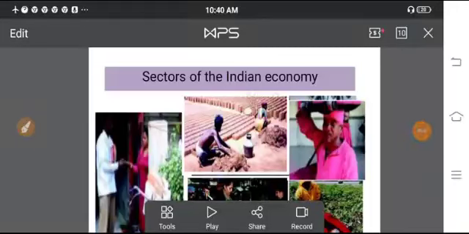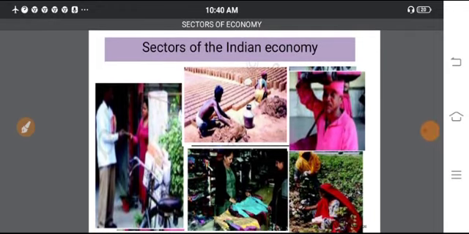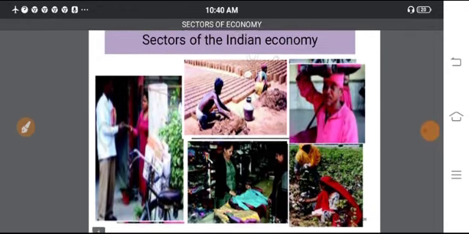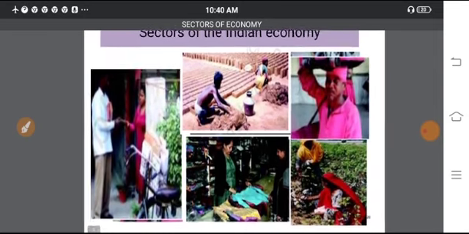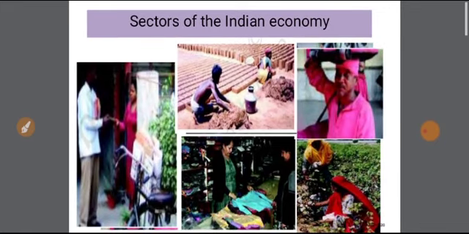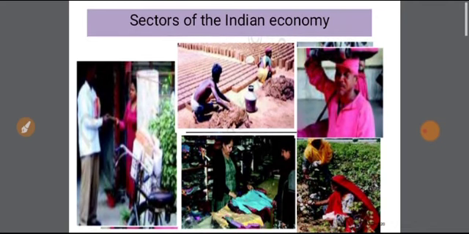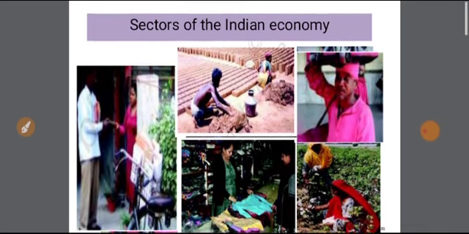Hello everyone. Today let us learn about the second chapter from our economics, that is sectors of Indian economy. Before we start, let us look at these pictures. Now you will find that people are engaged in various economic activities. Some of these activities are producing goods, some are producing services. These activities are happening around us every minute even as we speak.